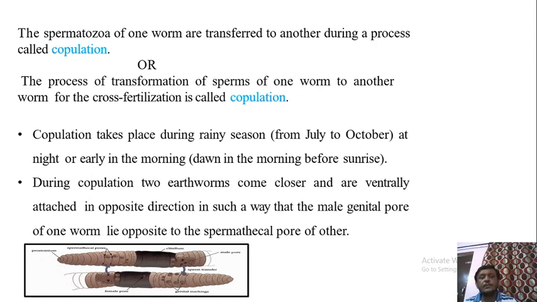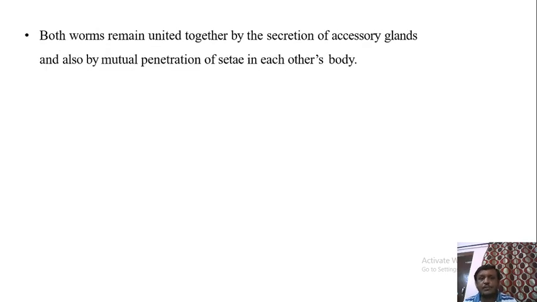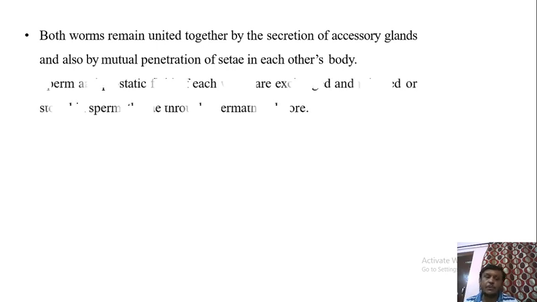During copulation, the two animals lie very close to each other, as shown in the diagram, and are ventrally attached due to the secretion of the accessory glands of the male. They get ventrally attached in opposite directions in such a way that the male genital pore of one worm lies opposite to the spermathecal pore of the other one. Both worms remain united together by the secretion of accessory glands and also by mutual penetration of the setae in each other's body.